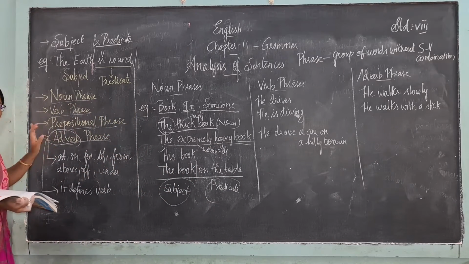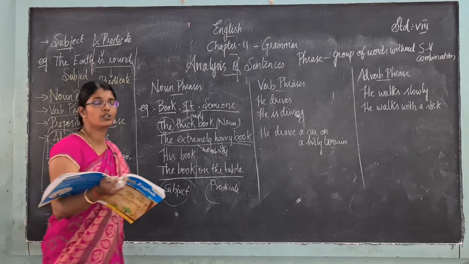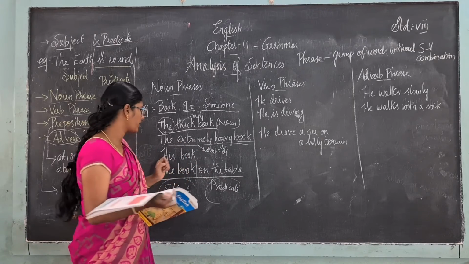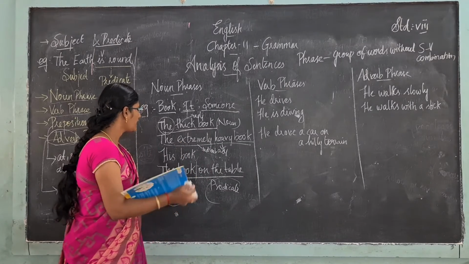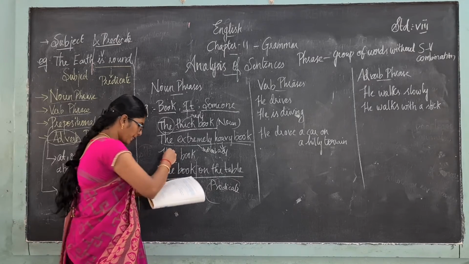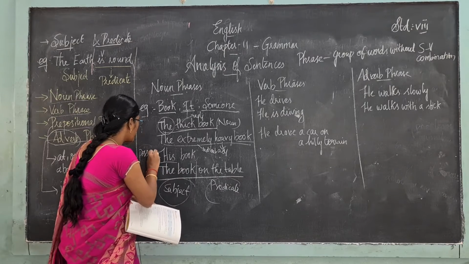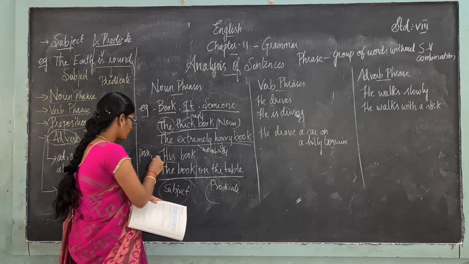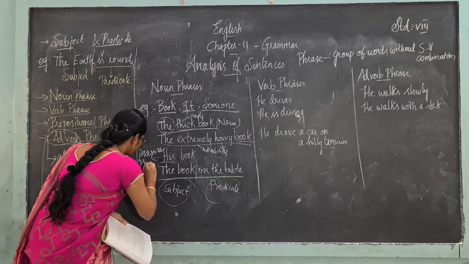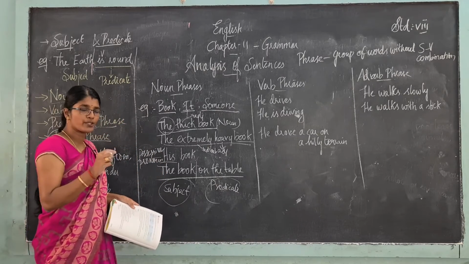Adverb also defines verb, and it can also define adjective. Okay, adjective you define pannu. Okay va? Okay, his book. His is a what? What pronoun ma? It is a possessive pronoun. What are the possessive pronouns? You all know? Her, my. Okay, possessive pronoun. So his is a possessive pronoun.